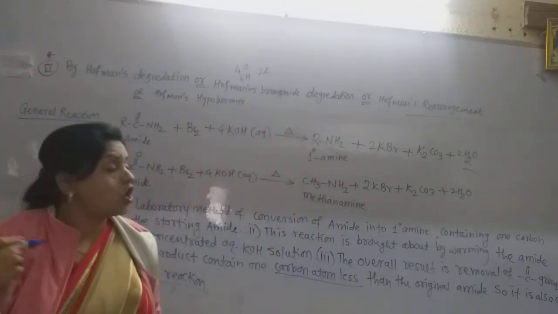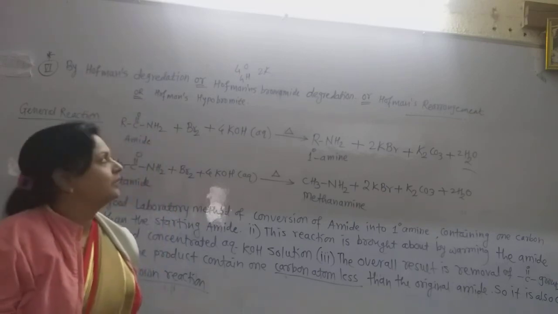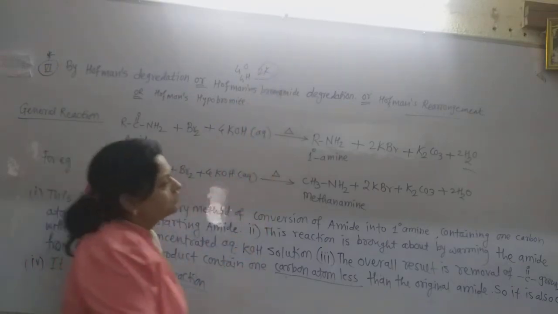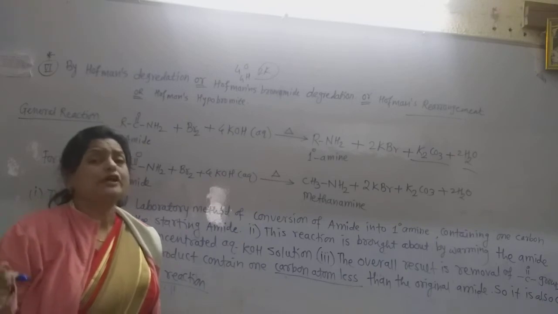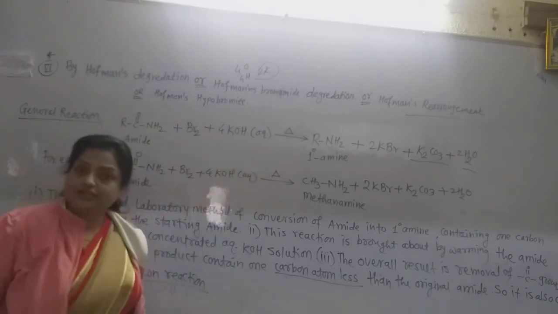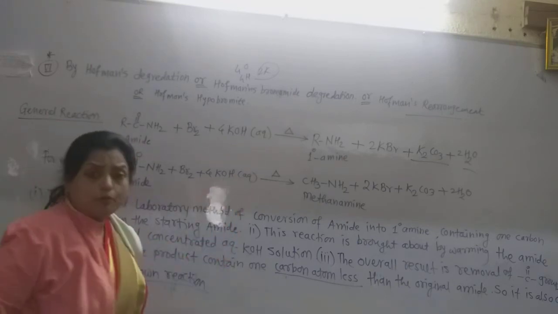Those 2 oxygens and the oxygen of this CO group form the CO3 group, and this twice K and the CO3 form K2CO3 as the byproduct. That means here is a somewhat decarboxylation type reaction. Now this CO group is converted into the CO3 group. Only balance the reaction here and we get the formation of primary amine.